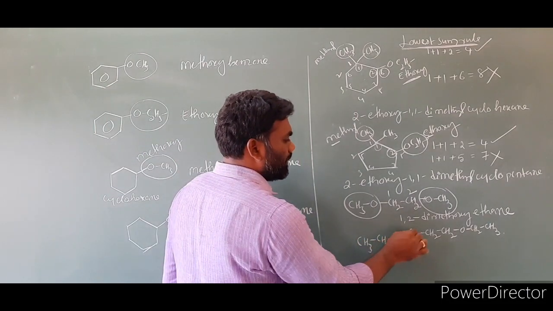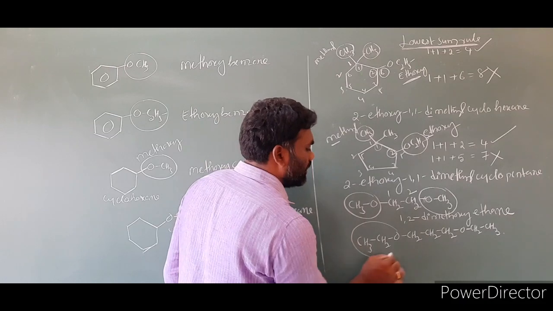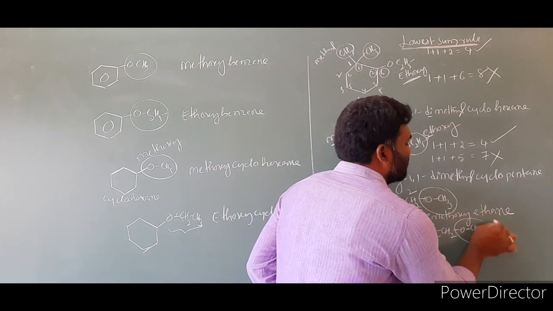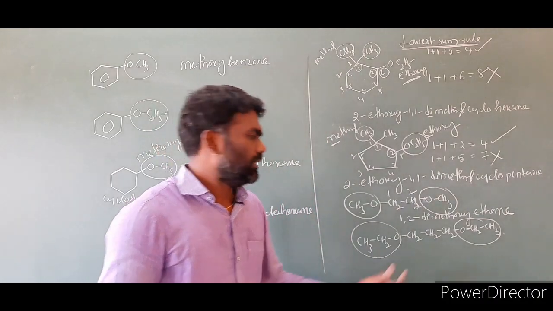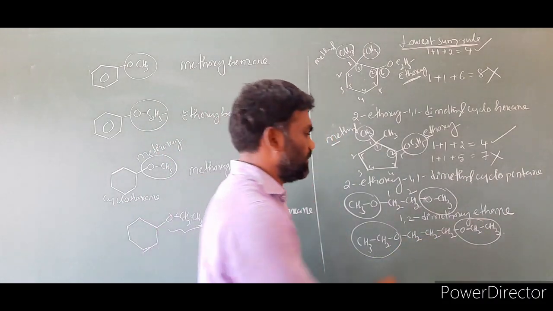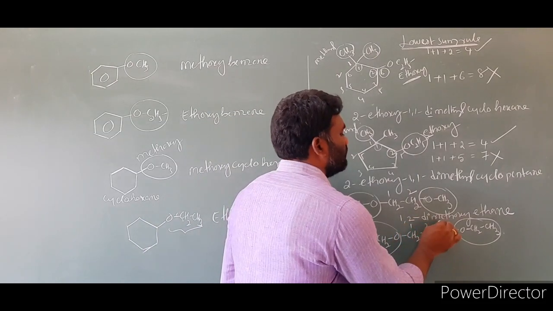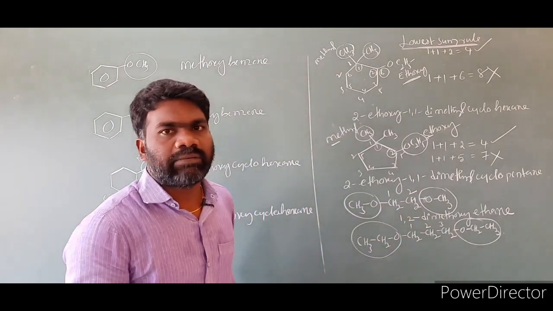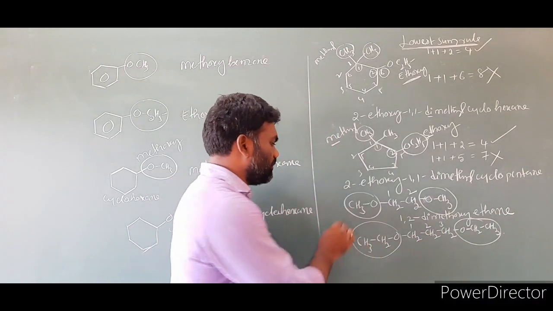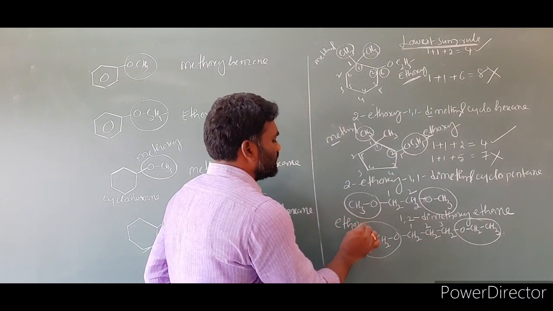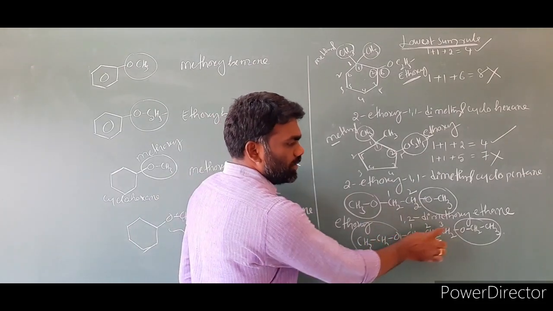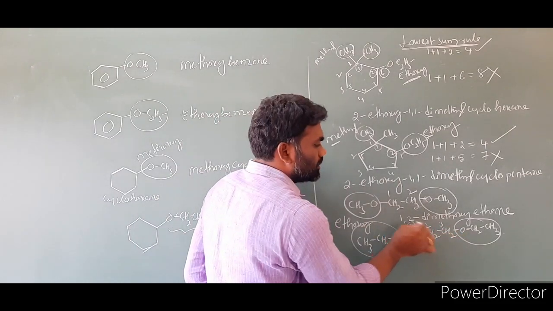Here, this is an alkoxy group, oxygen with an ethyl group, and this is another alkoxy group. Two alkoxy groups are present. The middle three carbons, 1, 2, 3, will be taken as the parent hydrocarbon. Give it numbering 1, 2, 3. Then what is the name of this compound? Here oxygen with an ethyl group we have to call ethoxy. How many ethoxy groups? Two, at the first position and the third position.